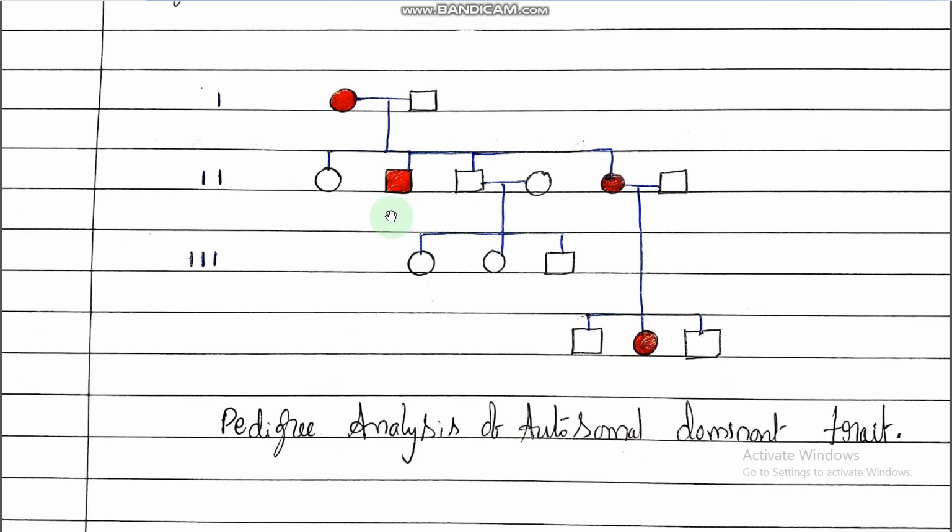Allosomal means the scenario will be changed, that we will discuss in the next class. Up to this clear to all of you, right? Go through the pedigree analysis chart. The first row means parents, second means first generation, third means second generation, their progenies. These parents' progenies are these, and this